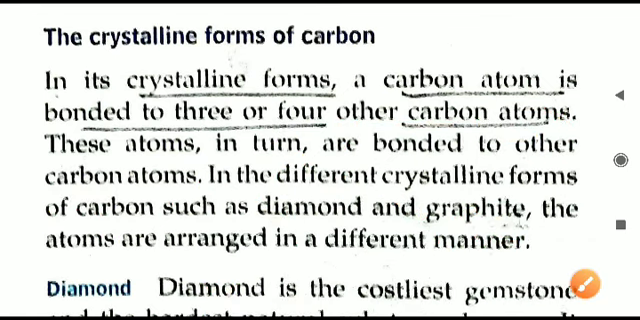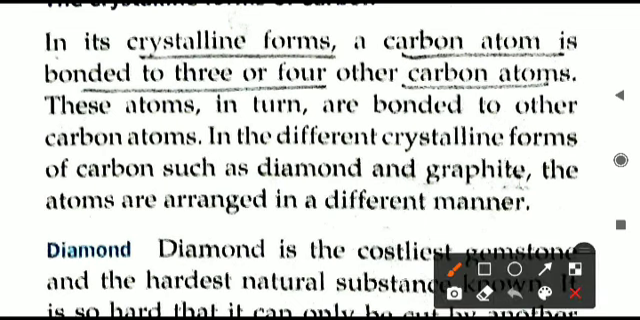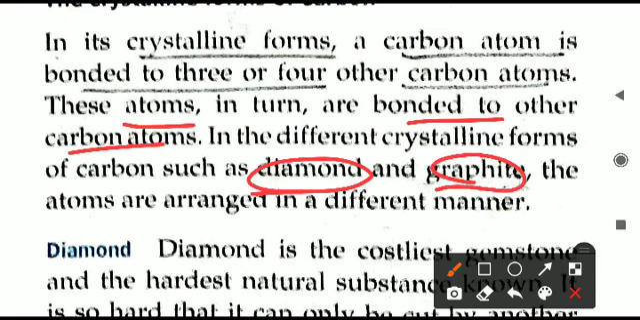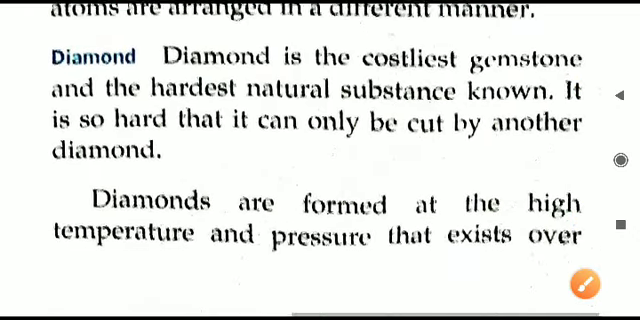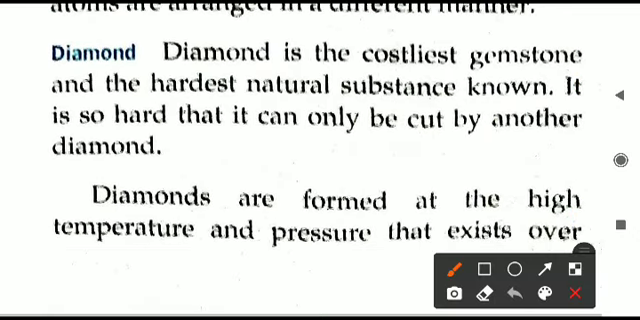This is how the crystalline structure will look, and these atoms in turn are bonded to other carbon atoms, and this is how different atoms are bonded, meaning joined together, and a strong crystal will form. That is in the case of diamond and graphite. That is why diamond is very, very strong, because the chemical bonding is very strongly held there. So let us see the structure of the diamond and its properties.